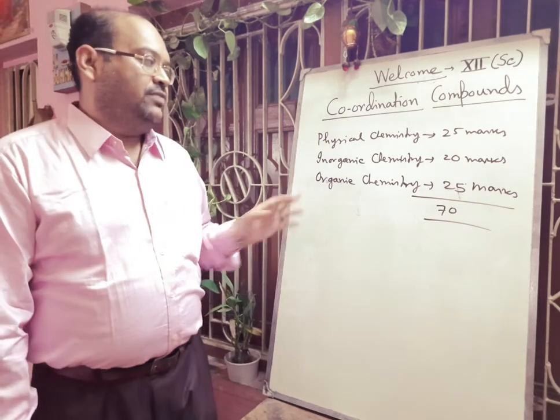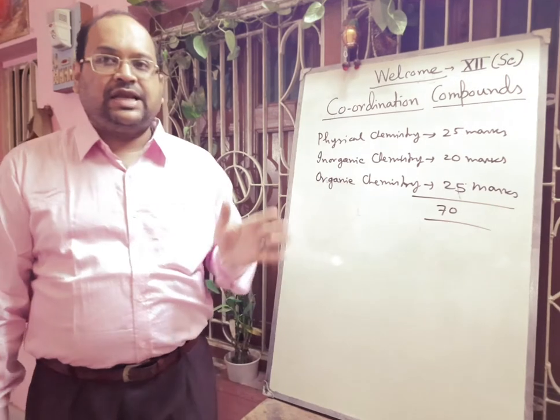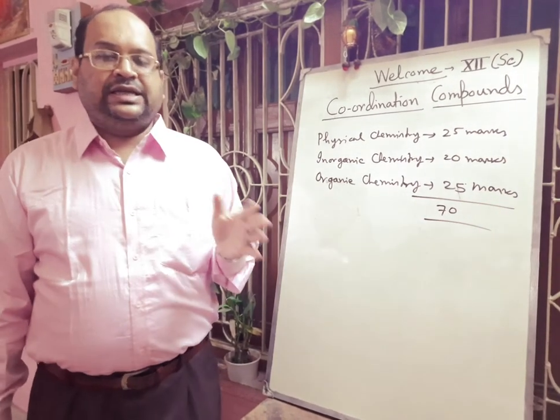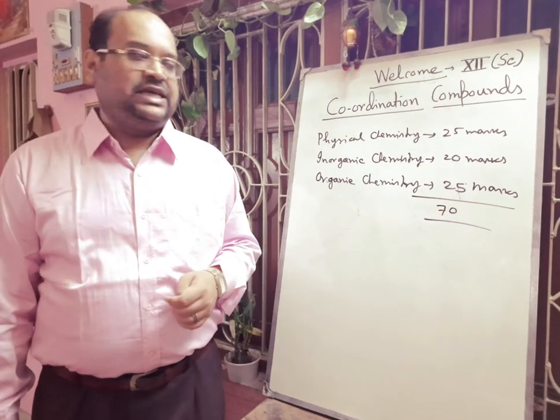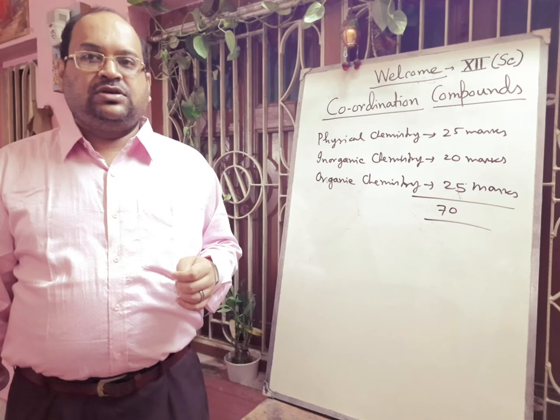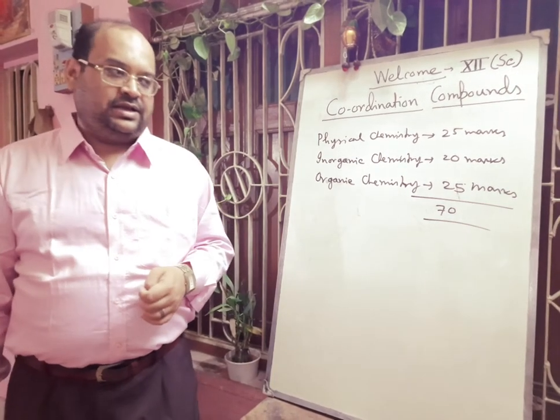Okay. And from the organic part there are 7 chapters. First one is haloalkanes and haloarenes, alcohols, phenols and ethers. Next one is aldehydes, ketones and carboxylic acids. Next, organic compounds containing nitrogen. Then biomolecules, polymers and chemistry in everyday life.